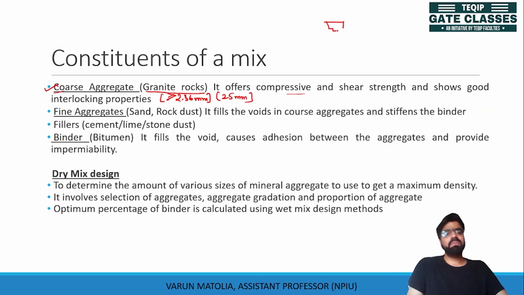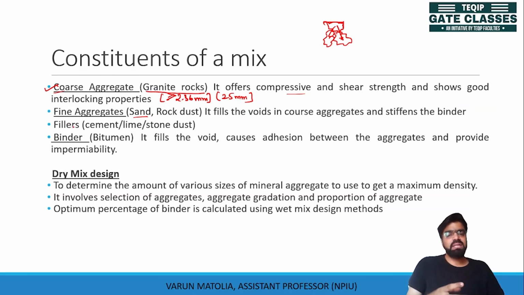As we know, the flexible pavement distributes the load using particle to particle contact. The coarse aggregate provides the compressive strength, shear strength, and because of the irregularity or angularity of these aggregates, it provides interlocking property. Then the fines are used to fill the voids of coarse aggregates and to stiffen the binders. These fines are generally from sand.